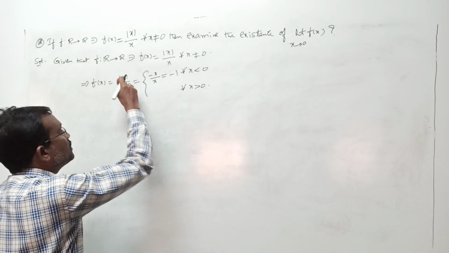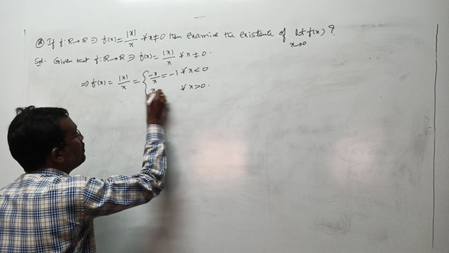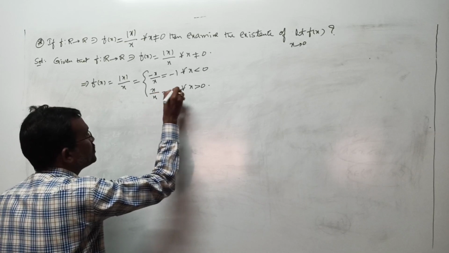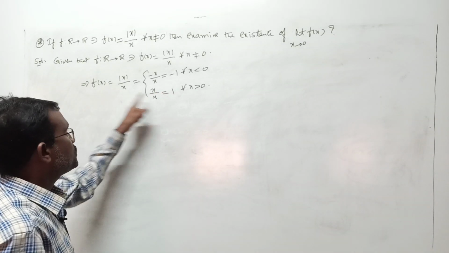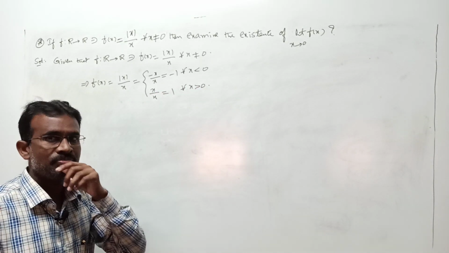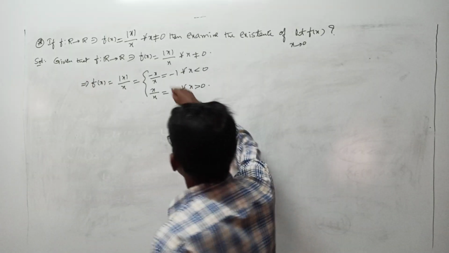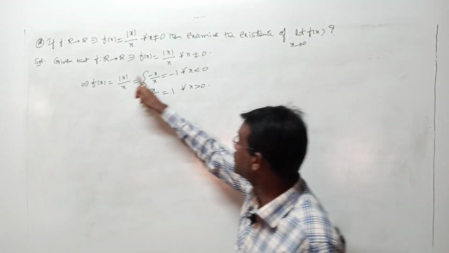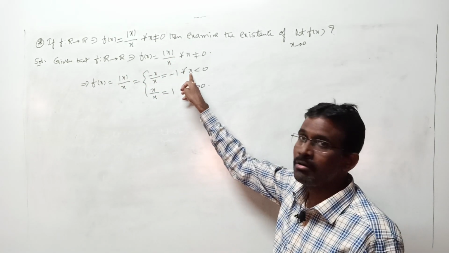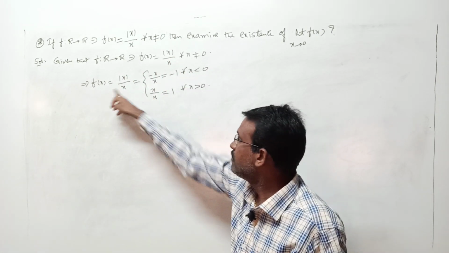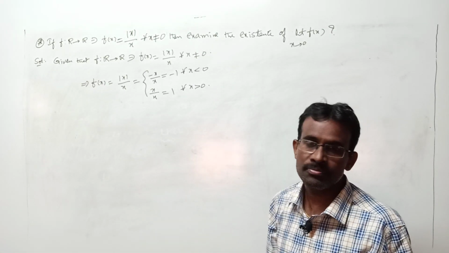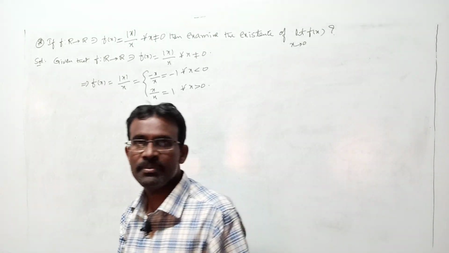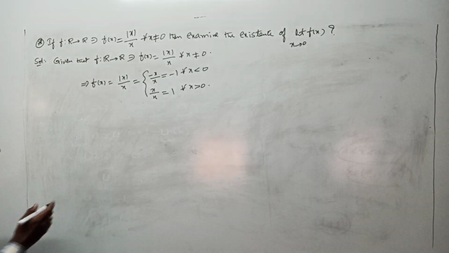Whenever x is greater than 0, mod x is x, and x by x is 1. So f of x equals 1 for all x greater than 0. Instead of giving it simply, the function was given in a complicated way. So the basic definition is: f of x equals minus 1 for all x less than 0 and f of x is 1 for all x greater than 0. Now we can find the left hand limit and right hand limit of the function.